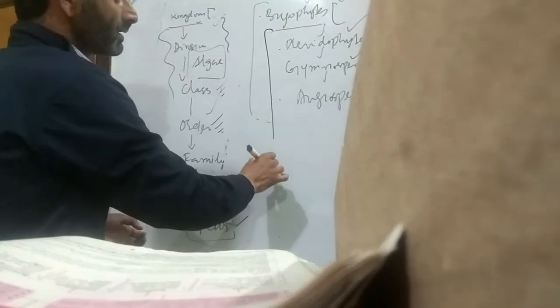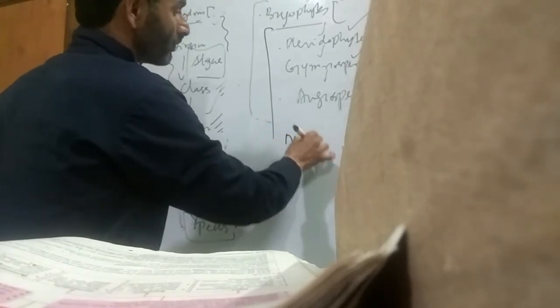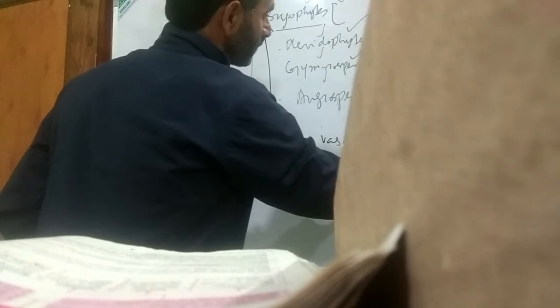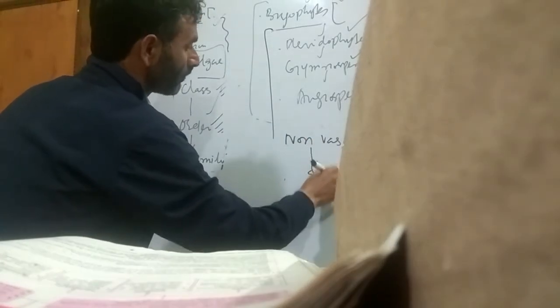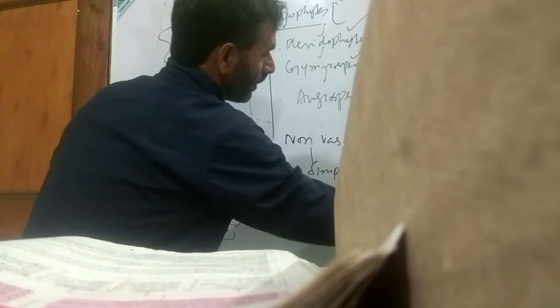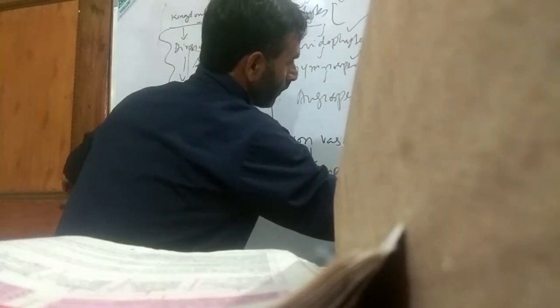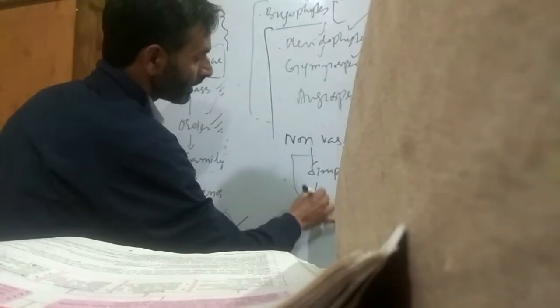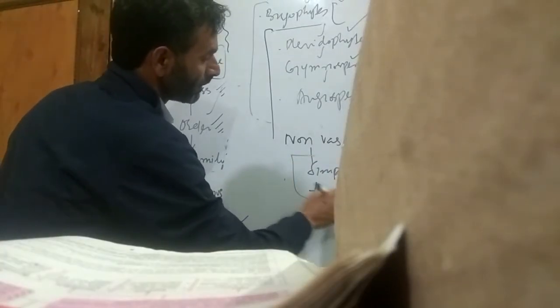Bryophytes are embryophytes but non-vascular embryophytes. This means that bryophytes have the simplest level of organization in land plants. What is meant by that simplest level of organization? They have only reached the tissue level of